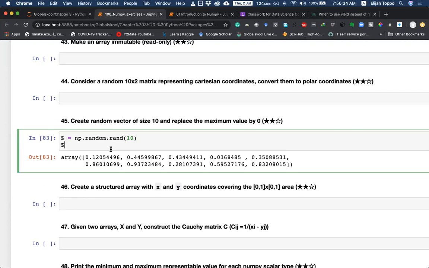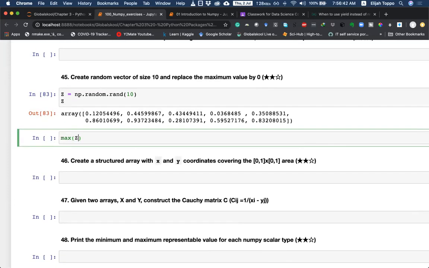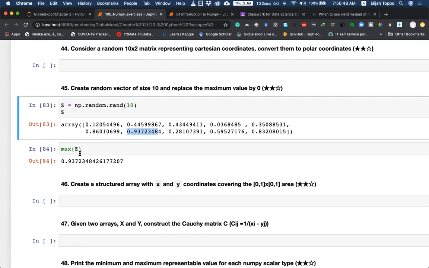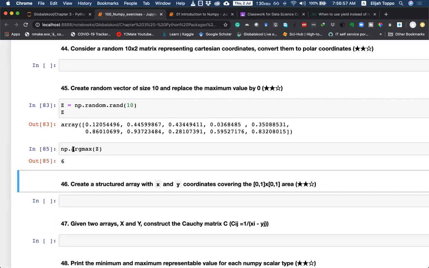So we could do this probably, let me do it in different cells. The max value here is max of Z, which is this one. And if I want to replace it by 0, I need to know at what index I found it. So I know that I can do an np.argmax. np.argmax gives me the location of where the max value is. Okay.